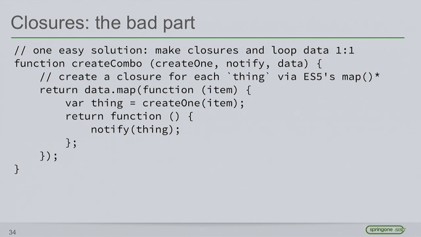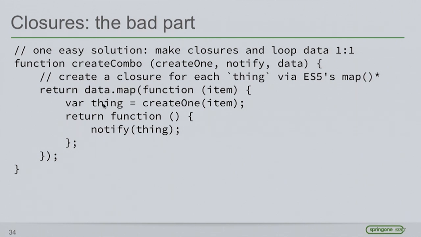There is a way to fix it in ES6. I'm not going to show it to you. It's just teasing you at this point. But here's how we fix it in an ES5 type environment. The easiest way to do it is to create another closure. If we've got a one-to-one mapping of closures to the things we're interested in, then we've got one closure per thing that we're trying to capture. That actually fixes the problem.